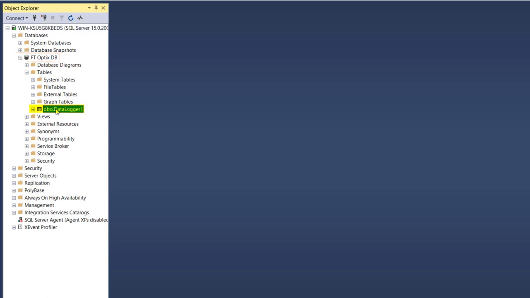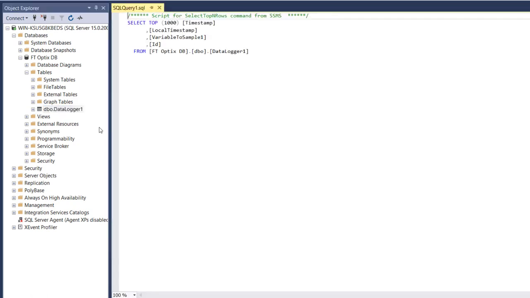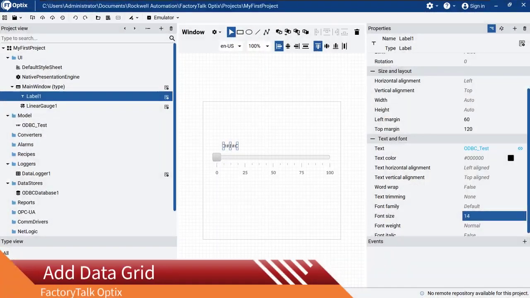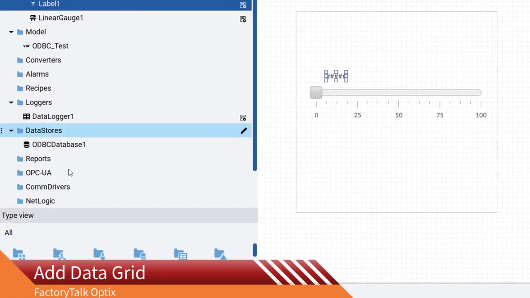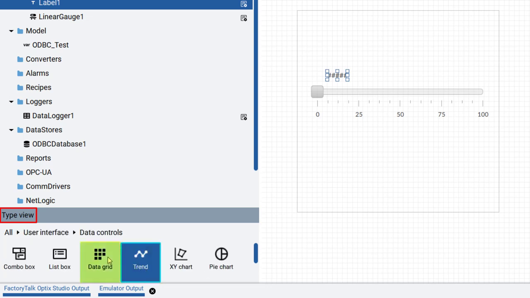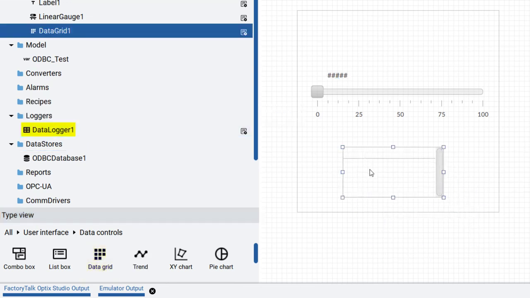Right-click on DBO Data Logger 1 under Tables, then click on Select Top 1000 Rows, and you will see the variable with different values. To see data within the FactoryTalk Optix project, we can now insert a data grid into the project. In your project, go to Type View, User Interface, and Data Controls. Then drag and drop a data grid into the panel. Now just drag and drop Data Logger 1 to the grid, which will be automatically configured.